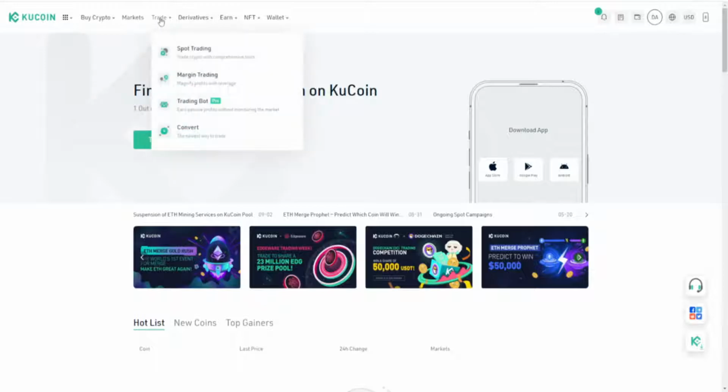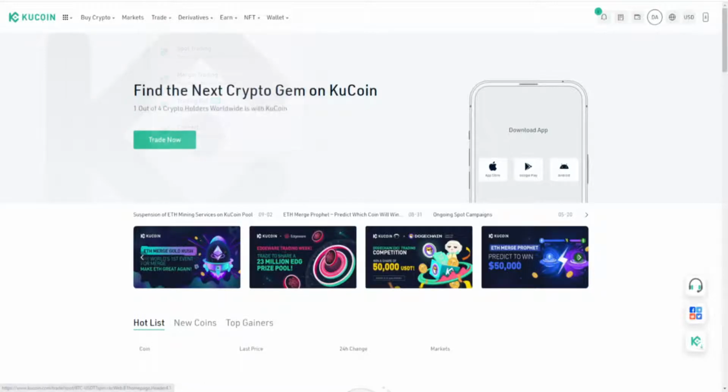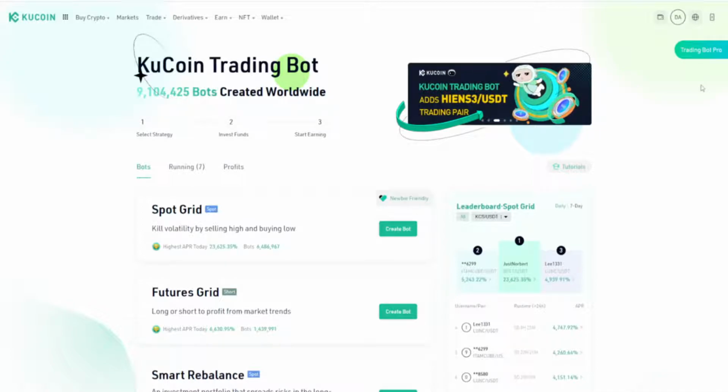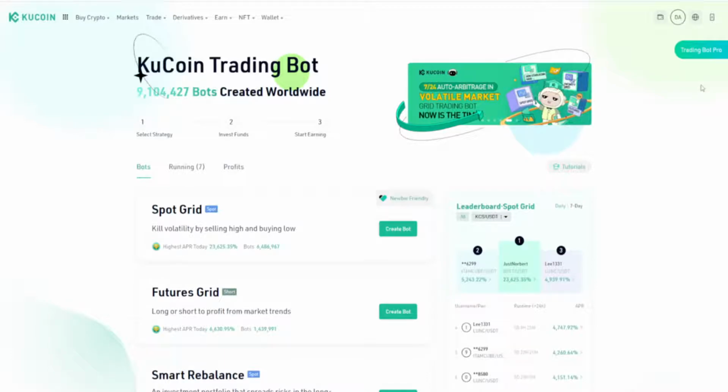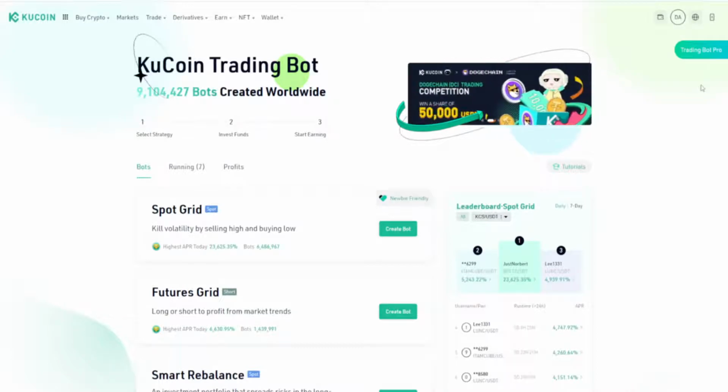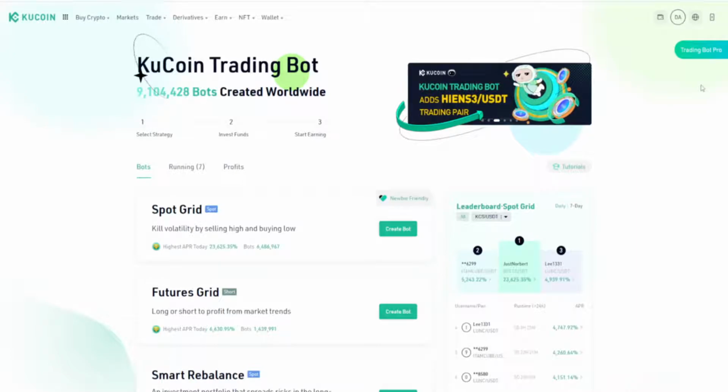On your dashboard, you're going to go to trade, go down to trading bot, and this page will open. KuCoin trading bots: 9.1 million different bots created worldwide by all the users on the KuCoin exchange. Easy. They have minimum trade sizes of less than $1. Minimum trade size on the DCA bot is $1. And the minimum trade value you need for the GridBots depends on your setup, but we'll try and do it on the lowest amount possible. But first, let's get to the DCA bot and see how you set it up.